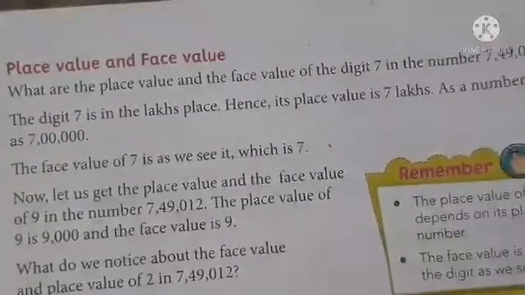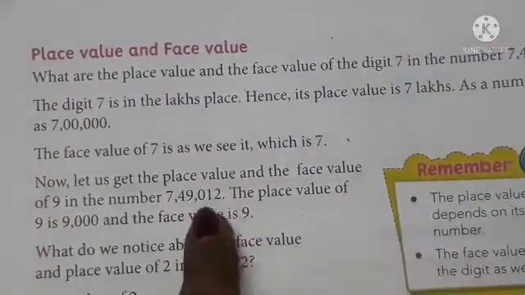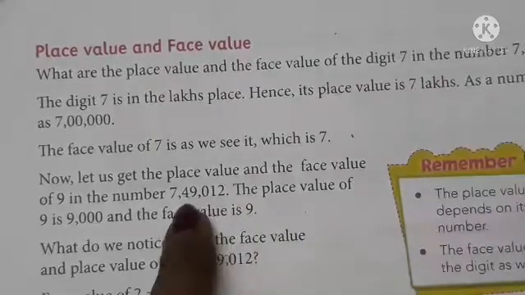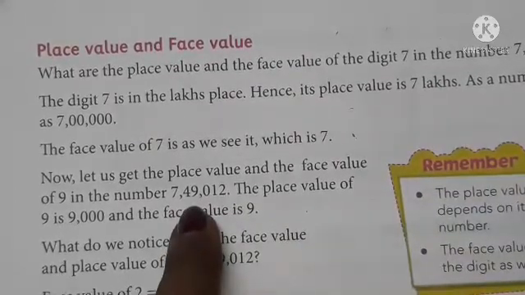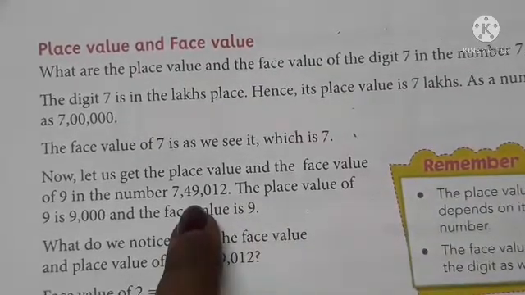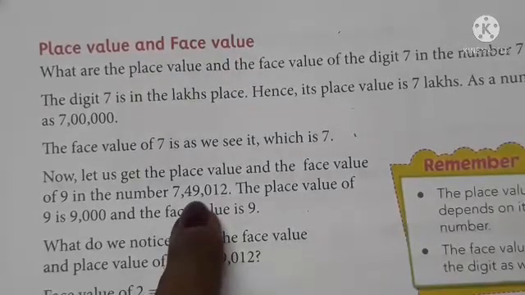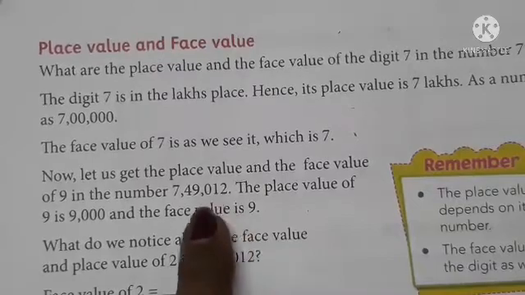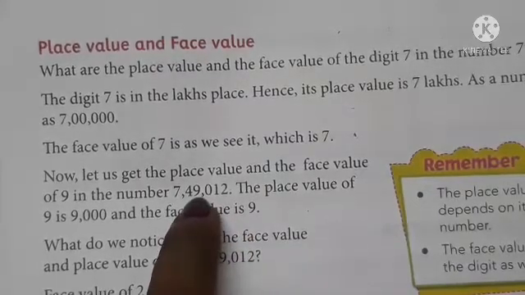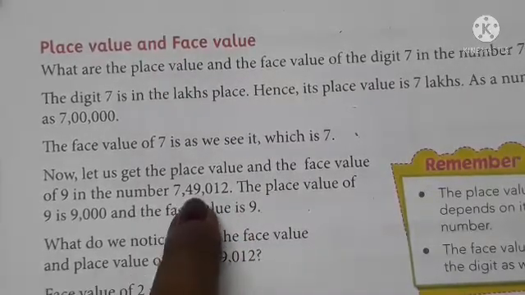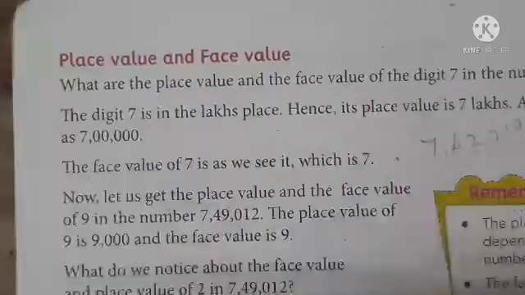Likewise, can you say the place value of 9 in this number? What's the place value of 9? Ones, tens, hundreds, after that thousands. So we have 9,000. The place value of 9 is 9,000.